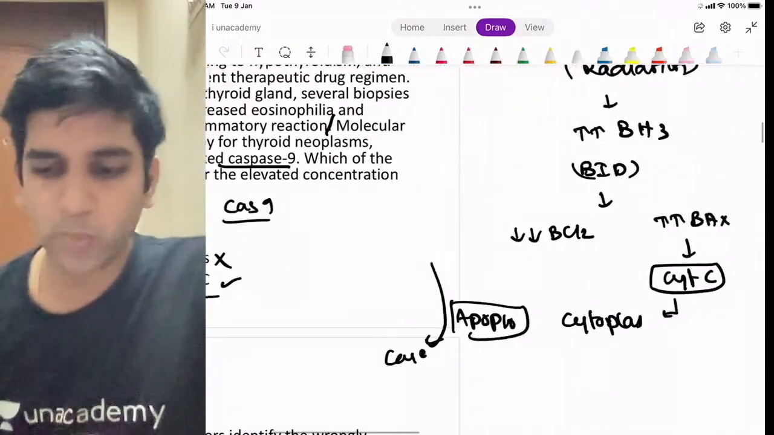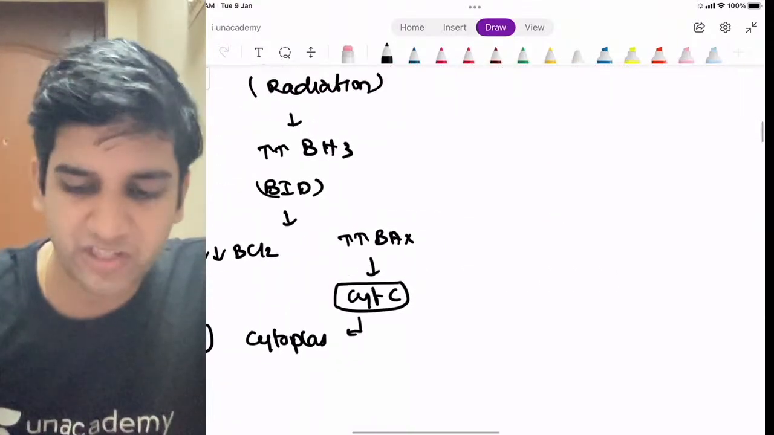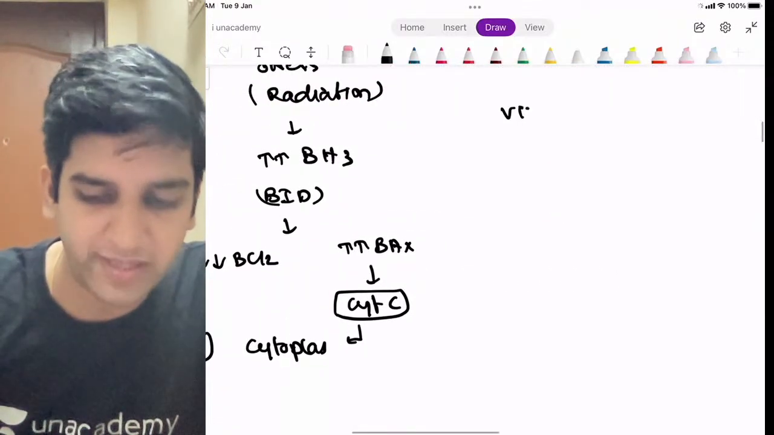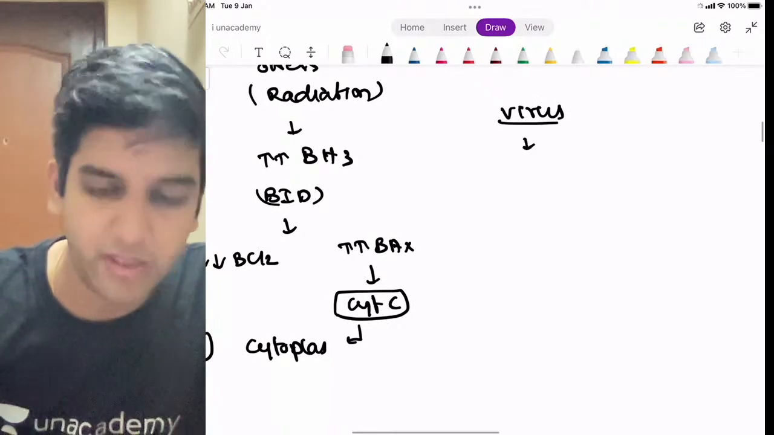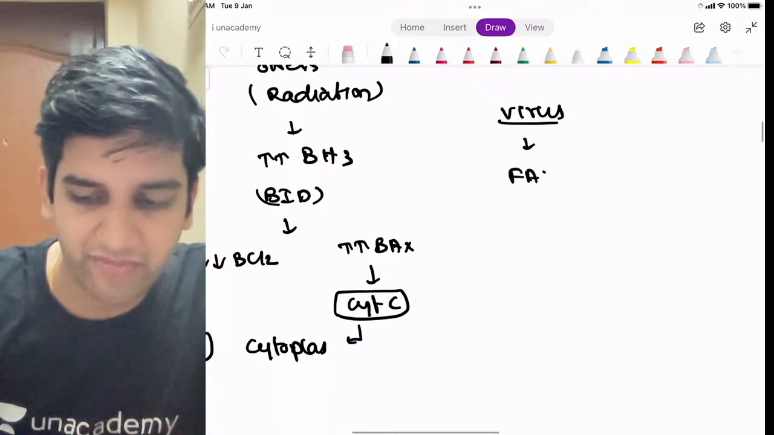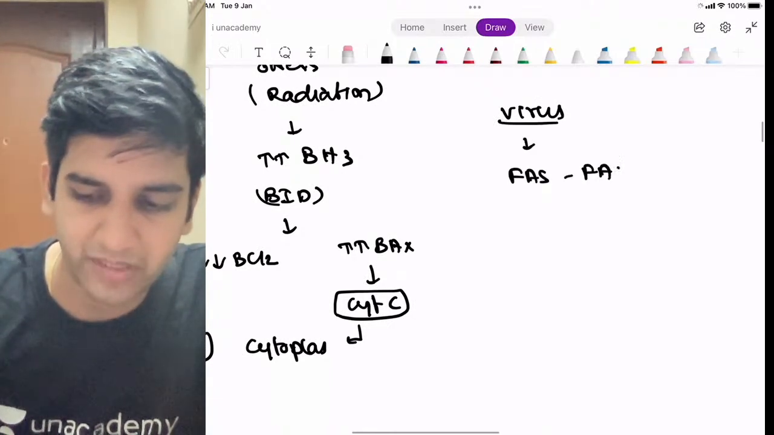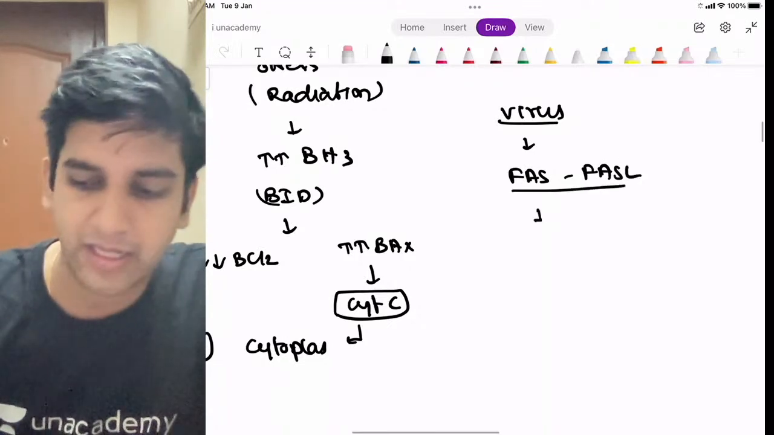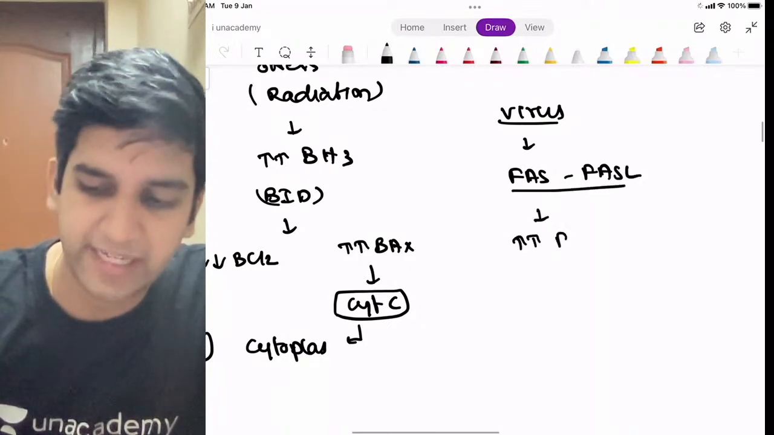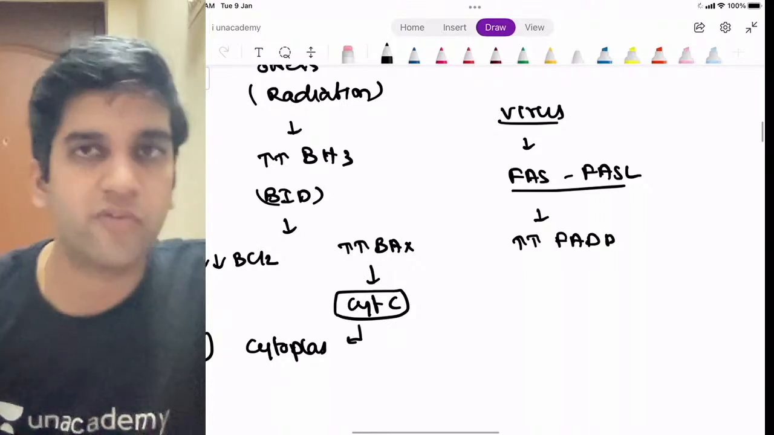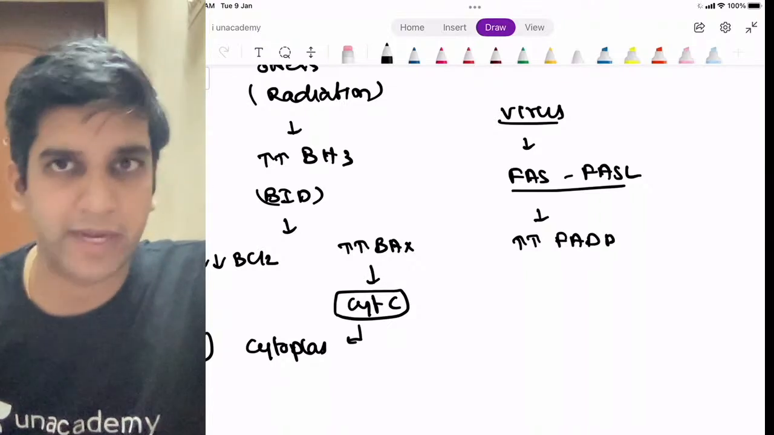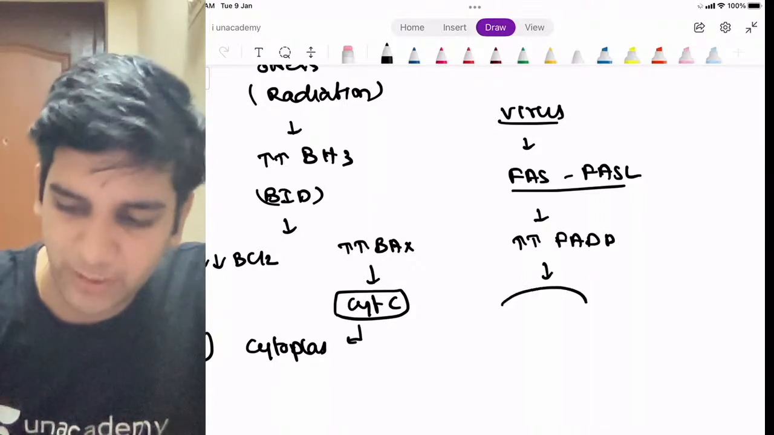Okay. This is my intrinsic pathway. The extrinsic pathway stress is generally a virus. It activates a protein called FAS ligand. This will bind and this will increase your FADD. FADD stands for Fas-associated death domain. This will activate my caspase.